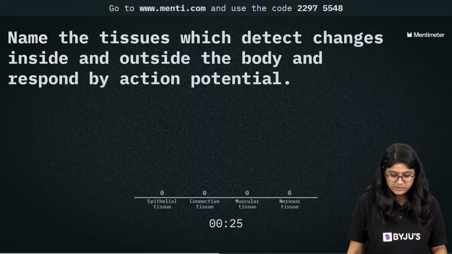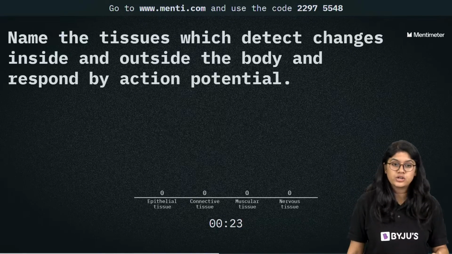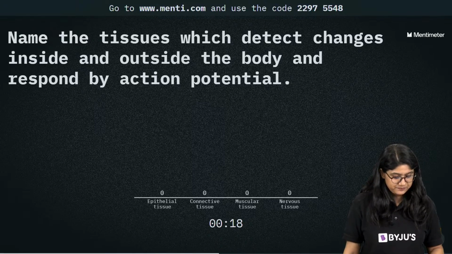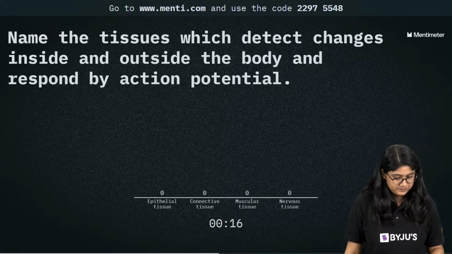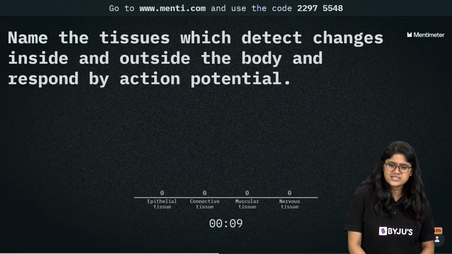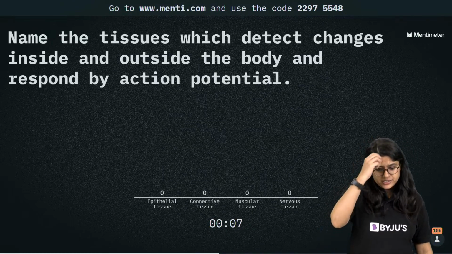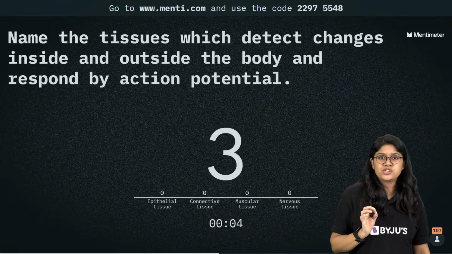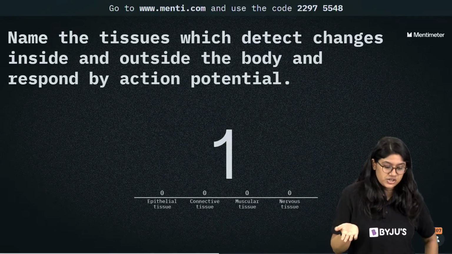Come on, everyone, we have a good amount of time. Very easy. We just have to name the tissue which detects the changes inside and outside the body by the action potential.